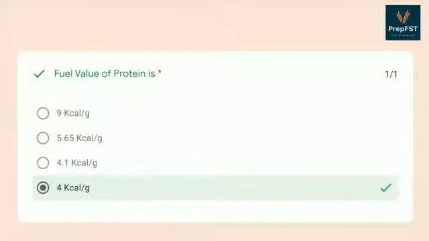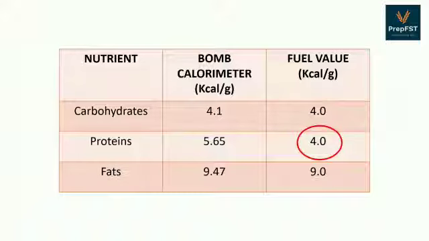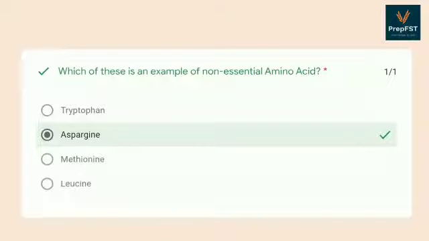Question number 1 asks for the fuel value of proteins. In the given table, I've listed the three macromolecules, which are carbohydrates, proteins, and fats, and their corresponding energy values in kilocalories per gram. So, as per the given table, the answer should be 4. Next question, which of these is an example of non-essential amino acid? The answer should be asparagine.